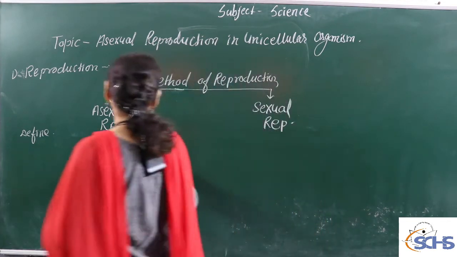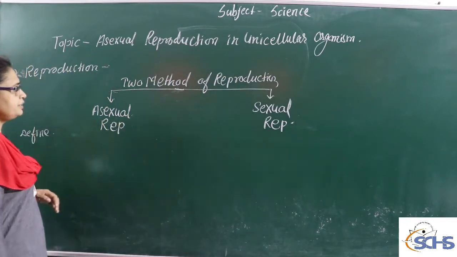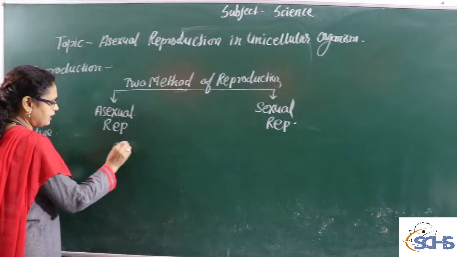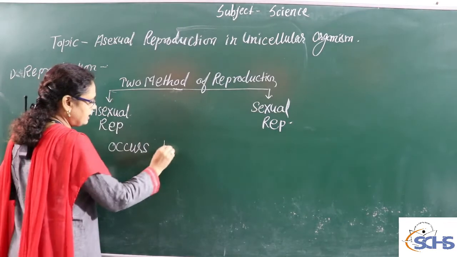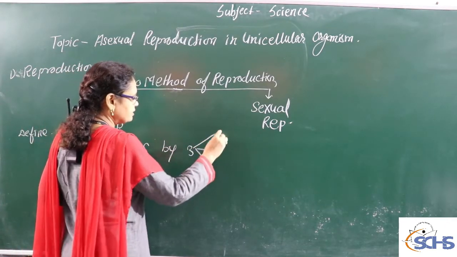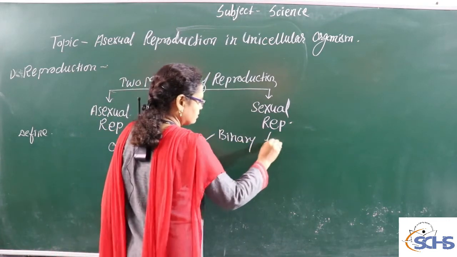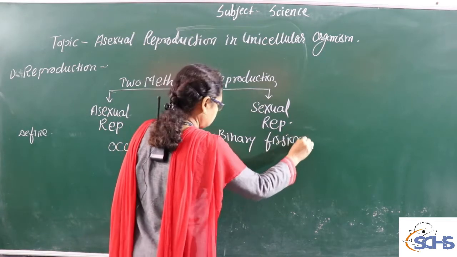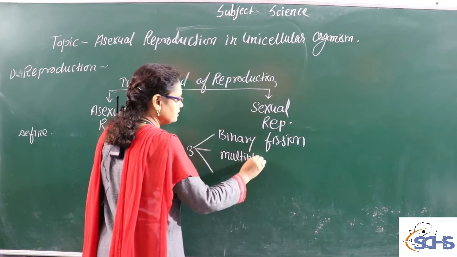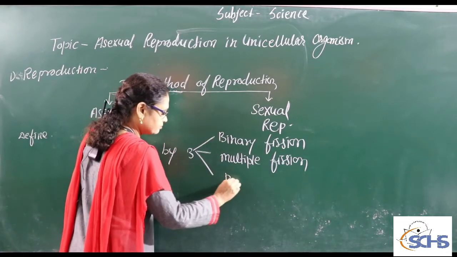Now I explain asexual reproduction in a unicellular organism. In unicellular organisms, asexual reproduction occurs by three methods. Which are they? The first one is binary fission, the second one is multiple fission, and the third one is budding.